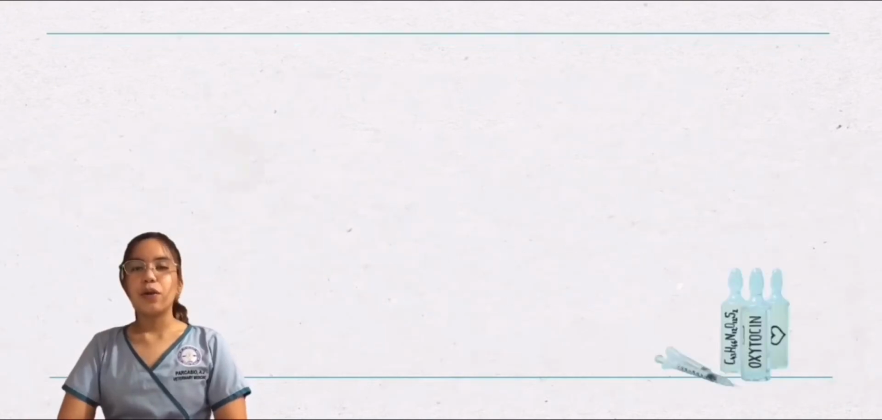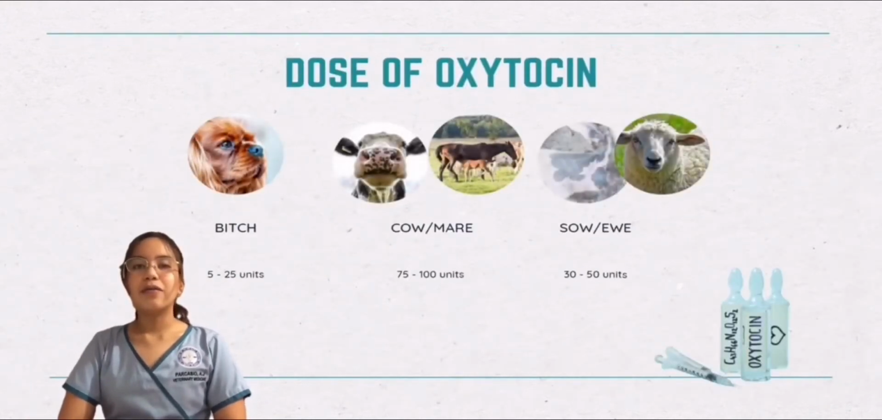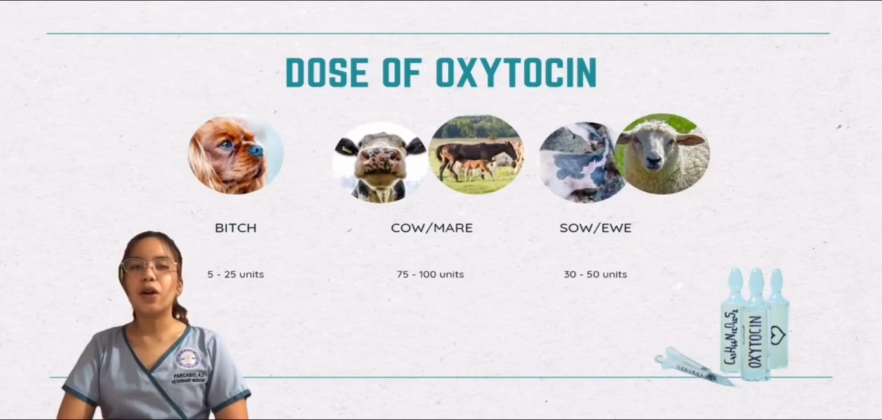For the dose of oxytocin, we have 5 to 25 units in female dogs, 75 to 100 units in cows and mares, and 30 to 50 units in sows and ewes.